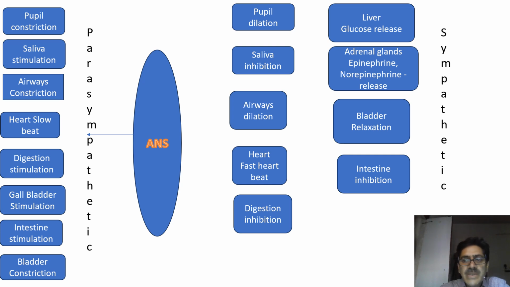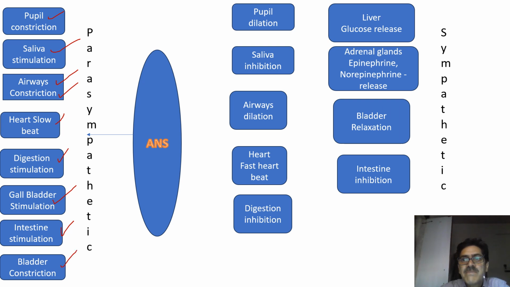Now, some of the prominent actions of parasympathetic nervous system. For example, on pupil, it leads to constriction of pupil. Saliva secretion is stimulated. All secretions are stimulated by parasympathetic nervous system. Bronchial airways undergo constriction. Heart rate is slow, BP is down. There is stimulation of digestion. Gallbladder, again stimulation. Intestine, again stimulation, with enhanced peristaltic movements. So far as bladder is concerned, again you observe constriction.